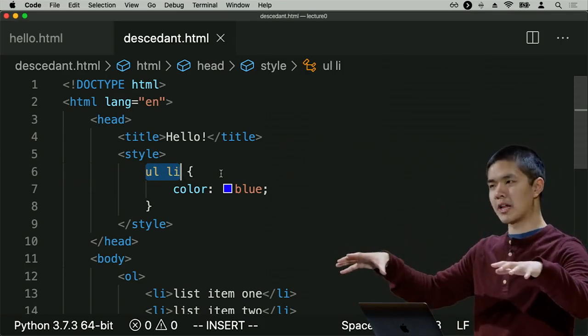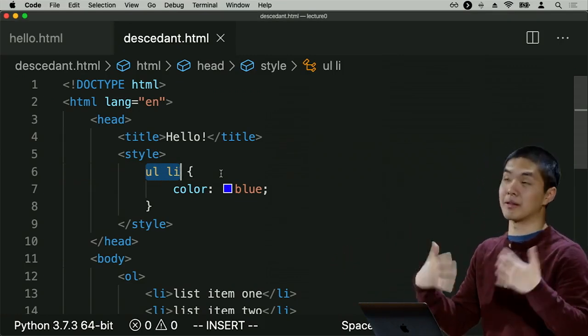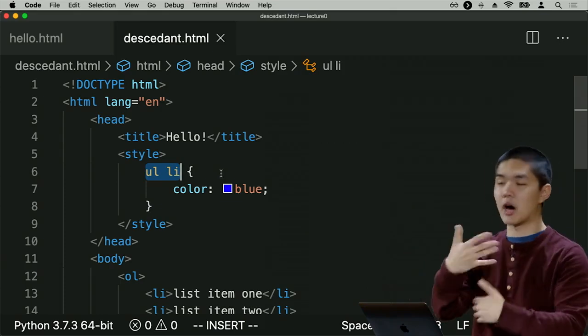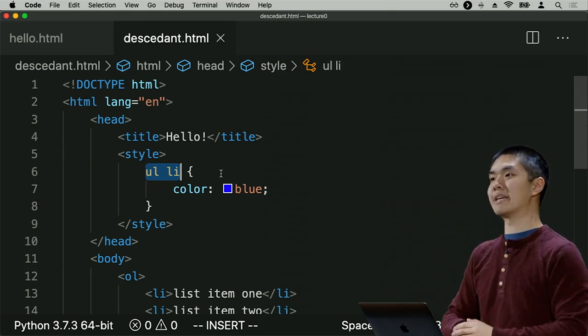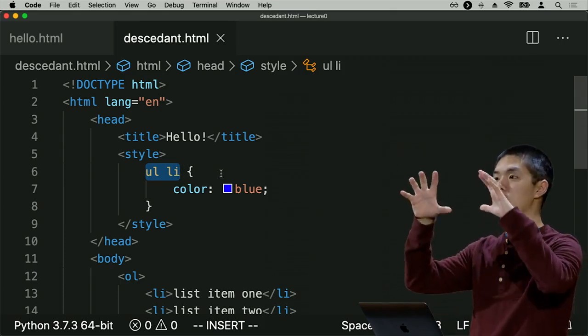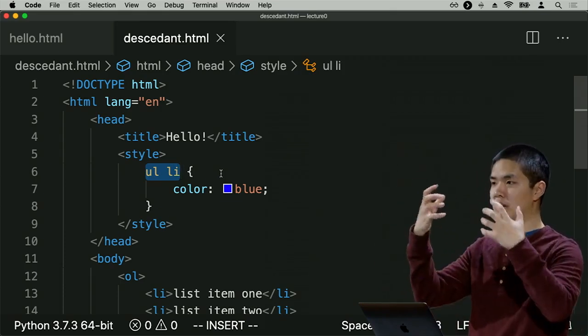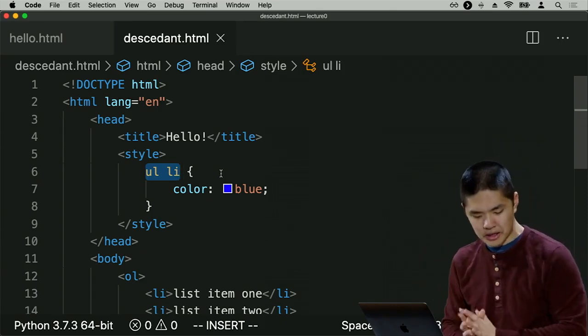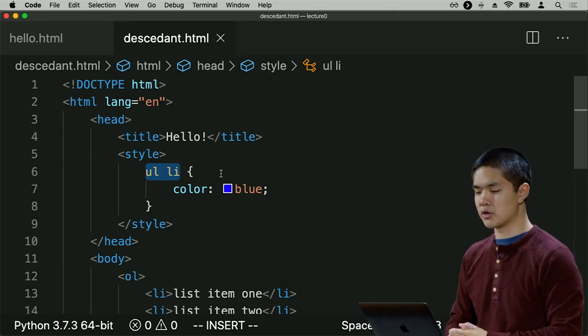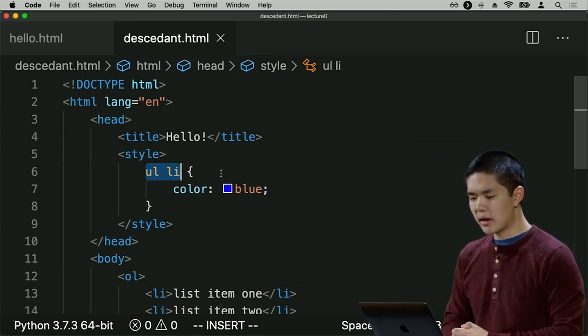So they might not be the children elements. They might be grandchildren elements, so to speak, if those children elements have other children that are attached to them as well. Again, for all of this, it's helpful to begin to think about things in terms of that document object model, that DOM structure, that tree that represented how all of our various different HTML elements are related to one another.